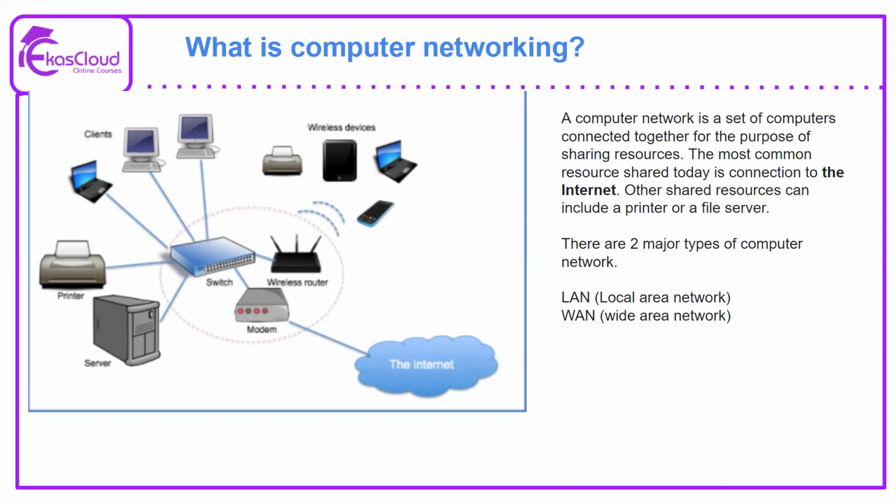The WAN is the one that covers geographically longer distances. That is why it's called a wide area network. It covers wider geographical areas, whereas a LAN, or local area network, could be at the organization level, or within the organization there could be multiple LANs dedicated to individual departments.